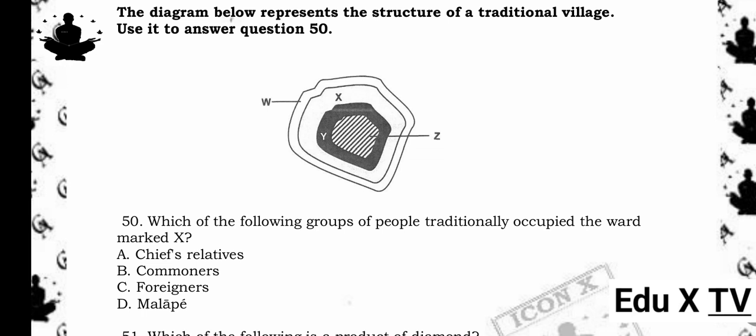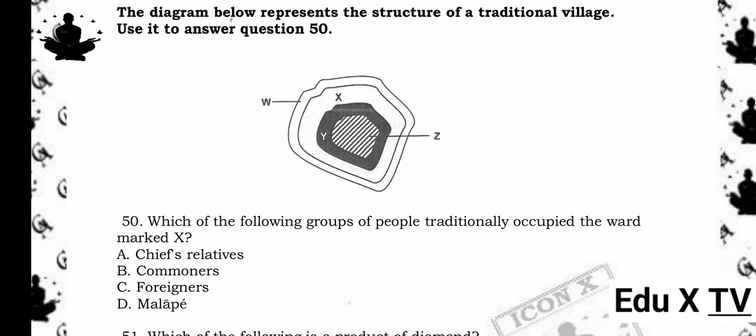Chiefs' relatives. Reason being, in the structure of a traditional village, the central or innermost area, marked X, was traditionally occupied by the chief's family and close relatives. This was done for security, status, and ease of access to the Kgotla, which was also located centrally. The further outwards you go, the more the space was allocated to commoners, foreigners, and Malapi, those not closely related to the tribe.